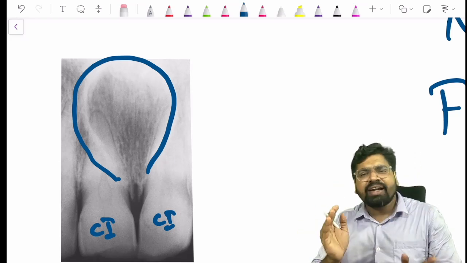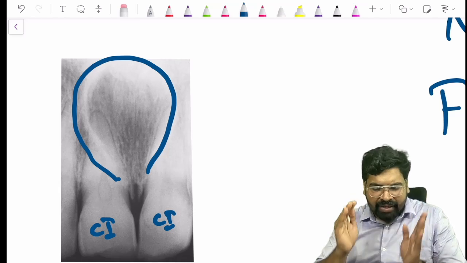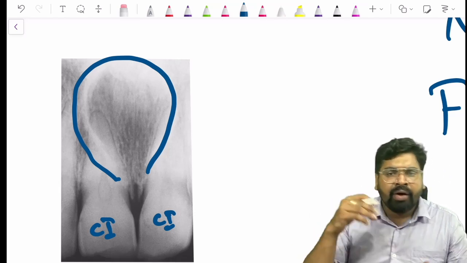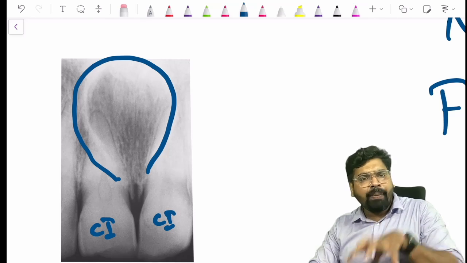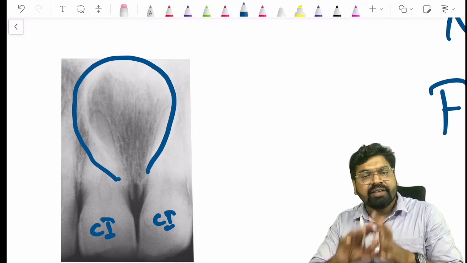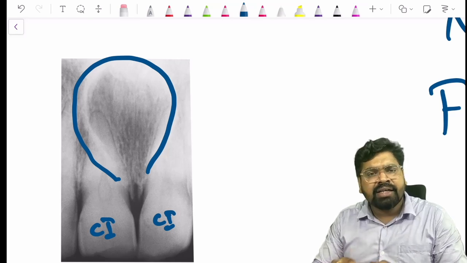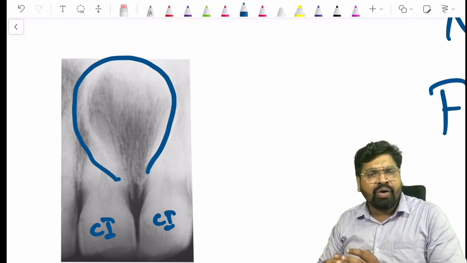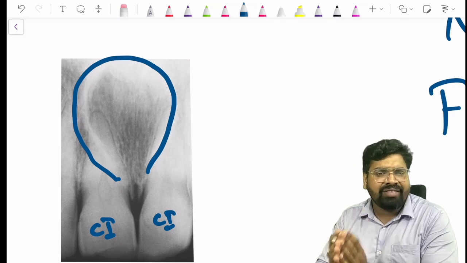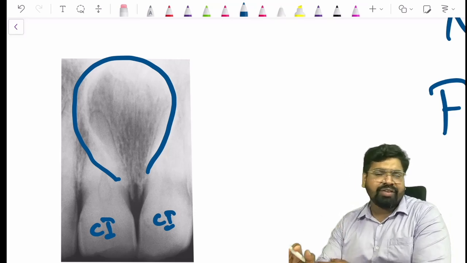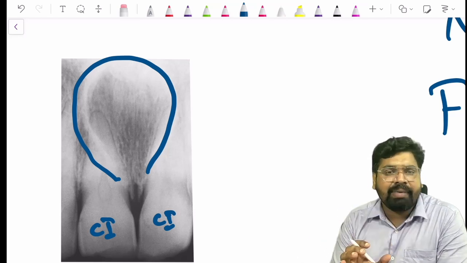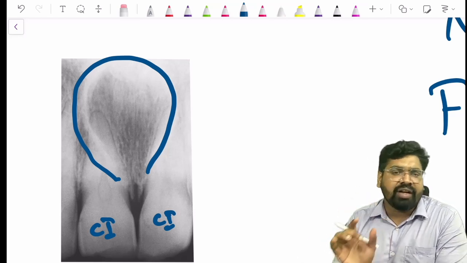In between the roots, where the nasopalatine foramen opens, the cyst is developing, and you can see a heart shaped or oval shaped radiolucency. The shape doesn't matter. Always the location matters: between the roots of two central incisors.